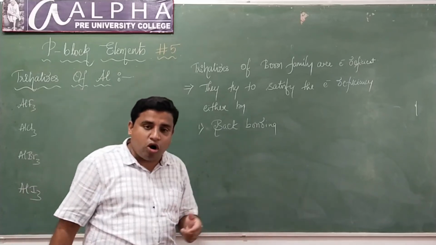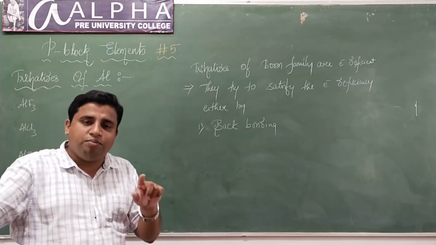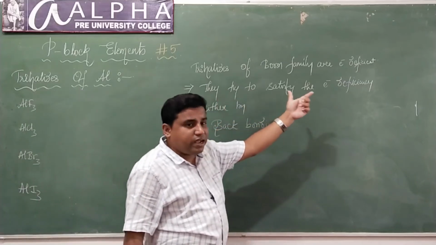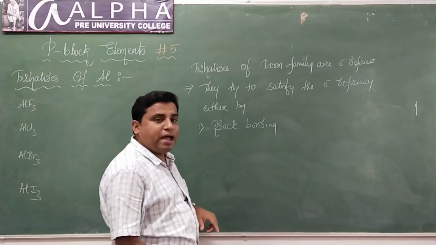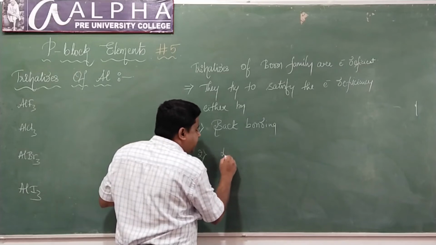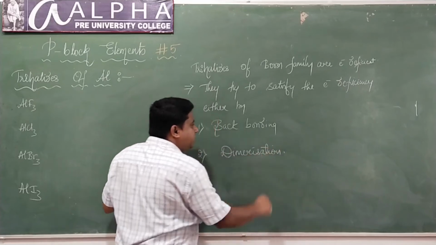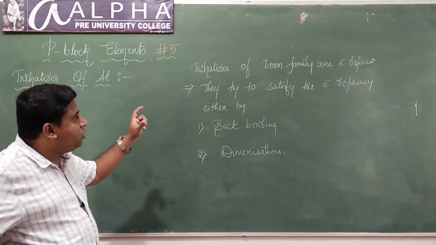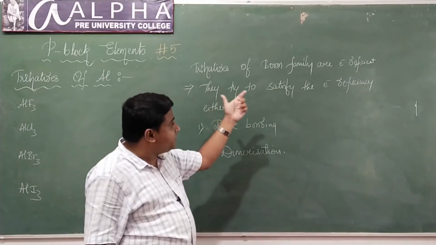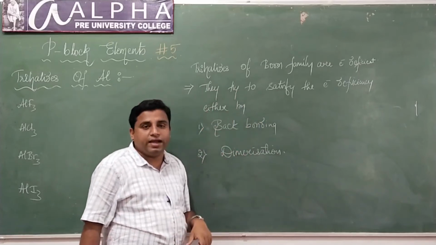In boron trifluoride and boron trichloride, don't you think the electron deficiency of boron is satisfied because of back bonding by fluorine and chlorine? So they try to satisfy the electron deficiency either by back bonding or else by dimerization. Understood? So all the trihalides of the boron family are electron deficient. They try to satisfy the electron deficiency either by back bonding or by dimerization.